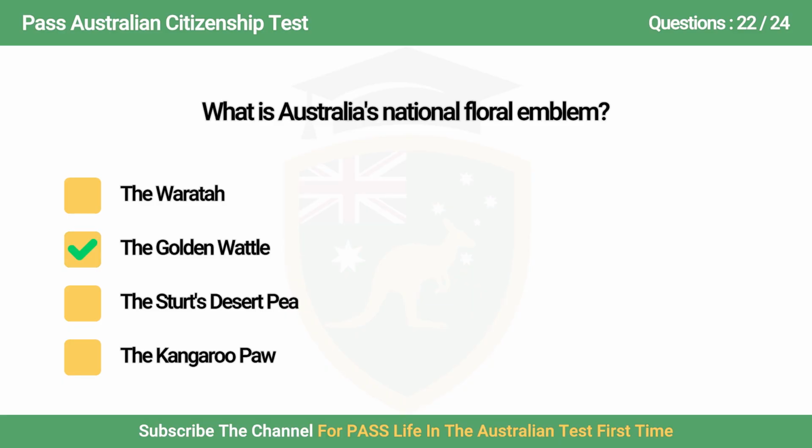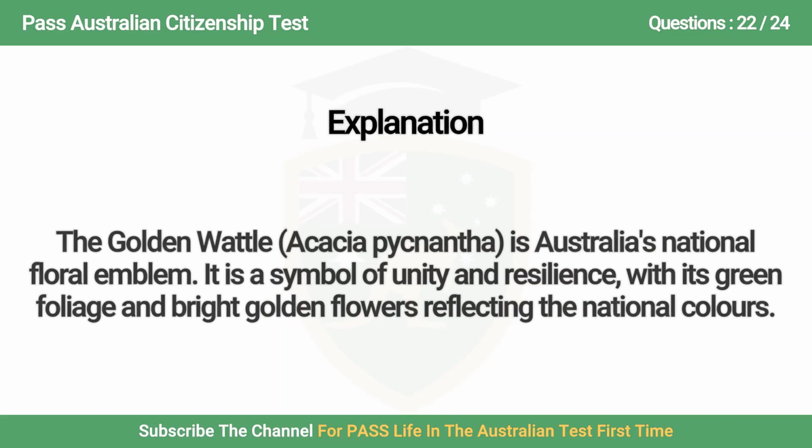The answer is B. The golden wattle. The golden wattle acacia is Australia's national floral emblem. It is a symbol of unity and resilience, with its green foliage and bright golden flowers reflecting the national colours.